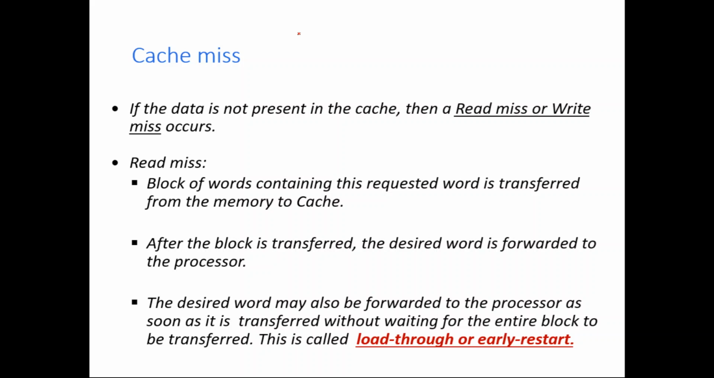Say the processor is looking for data, and the data is not in the cache memory. Processor is looking for data and the data is not in the cache memory. Then we say it is a cache miss. Again, the cache miss can be either a read miss or a write miss. That is when you want to perform a read operation.